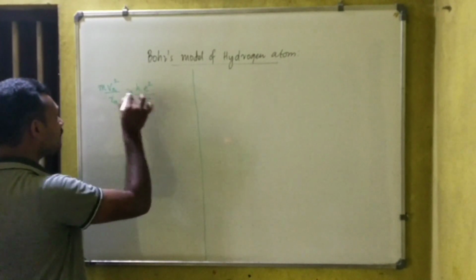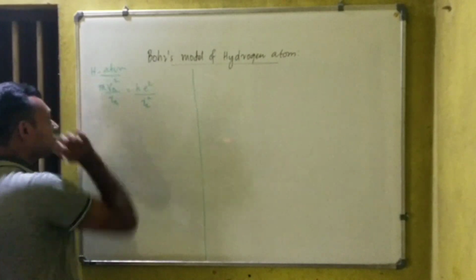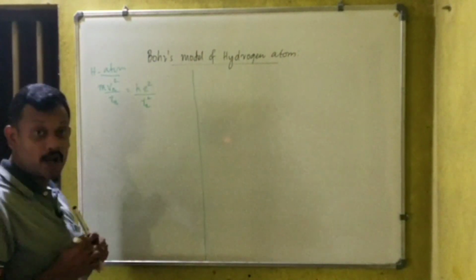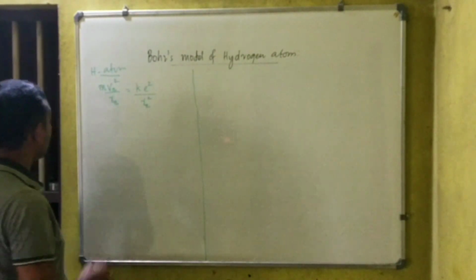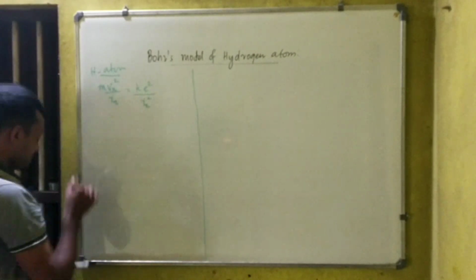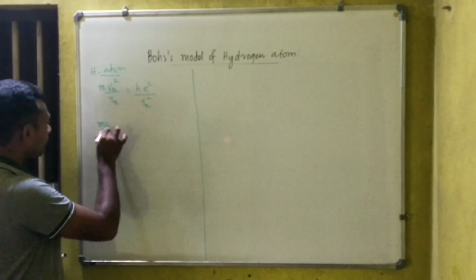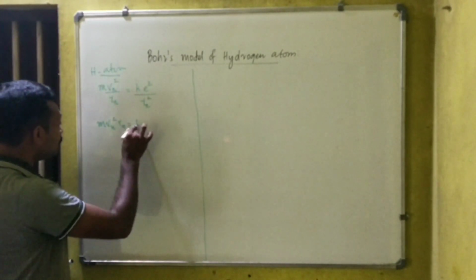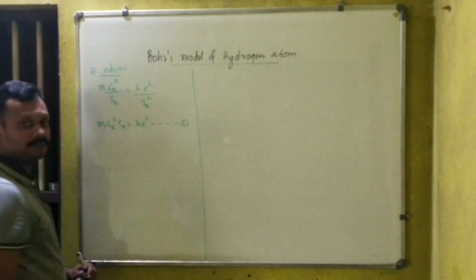Now we are considering the hydrogen atom, so Z is equal to 1. m vn square divided by Rn is equal to k e square divided by Rn square. So this is the first equation. From here we will get m vn square Rn is equal to k e square. That is equation number 1 for us.